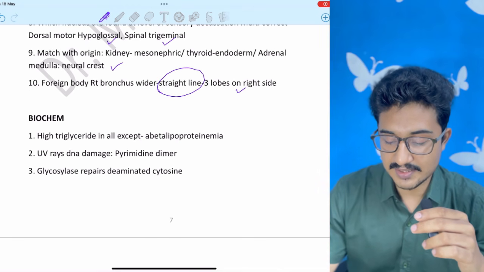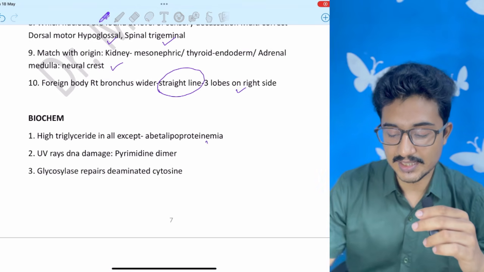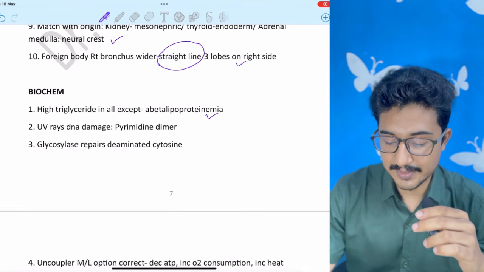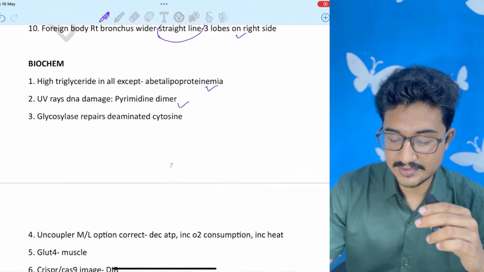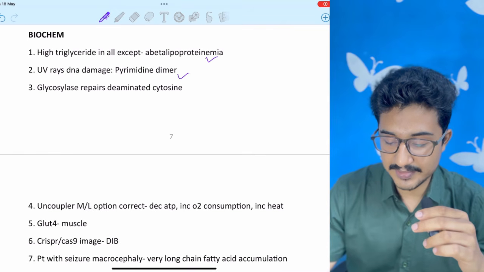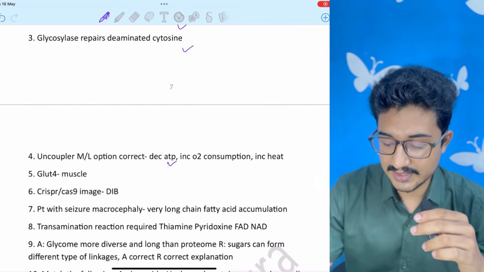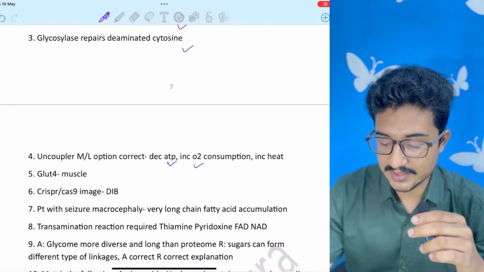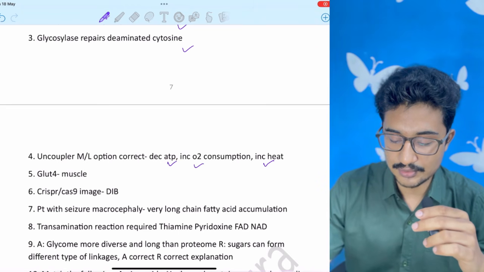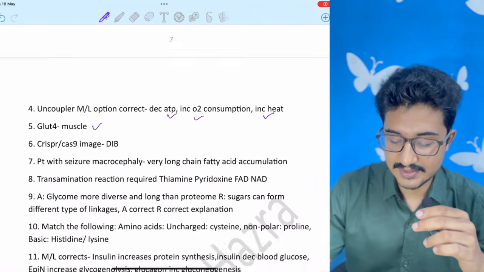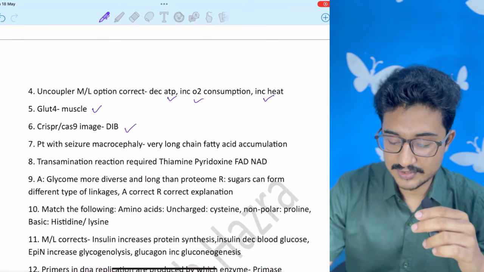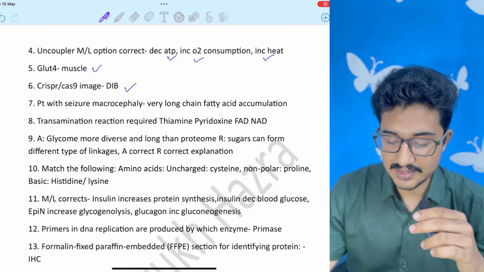Biochem, high triglyceride in all except abetalipoproteinemia. UV damage causes pyrimidine dimers. Glycosylase repair, deaminated cytosine. Uncoupler, multiple option correct. Decrease ATP, increase oxygen consumption, increase heat. GLUT4, very easy. Muscle. CRISPR Cas9, image based question, it is also present in my digital image bank.